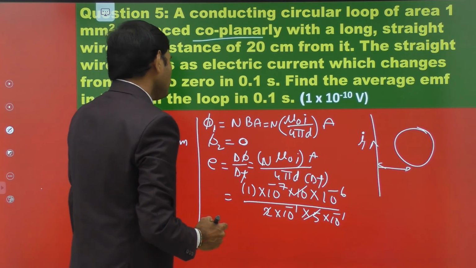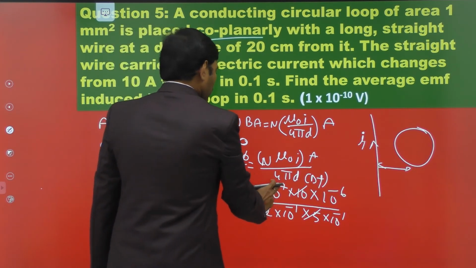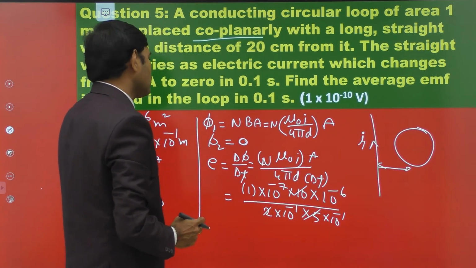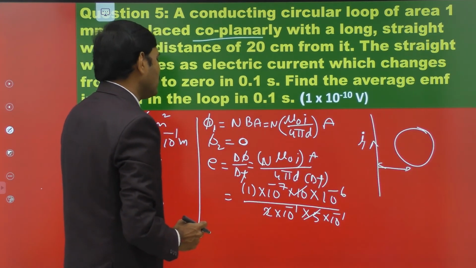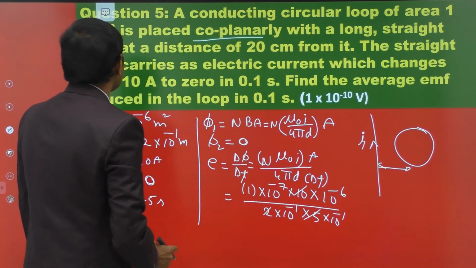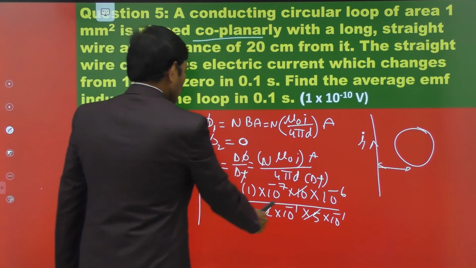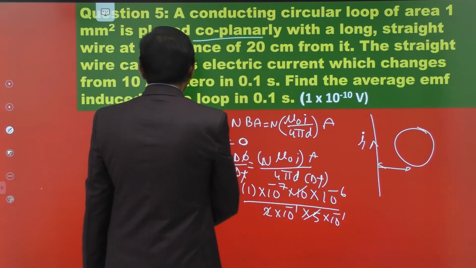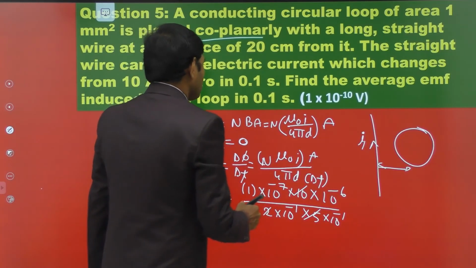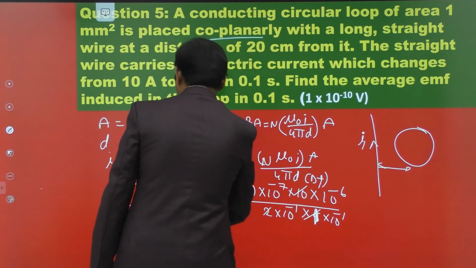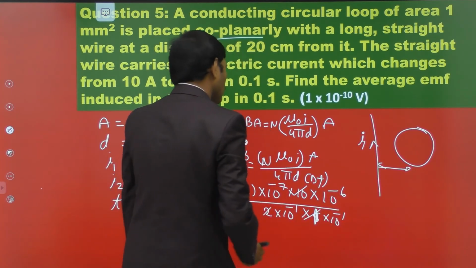So the remaining value is 10 power minus 7 into 10 power minus 6, that is 10 power minus 7 mu naught by 4 pi value. 20 centimeters means 20 into 10 power minus 2, that is 2 into 10 power minus 1. This is the distance, 2 into 10 power minus 1, into time taken, which is 0.1 second, sorry, this is 0.1 second, 1 into 10 power minus 1.